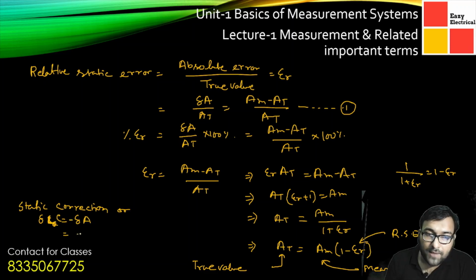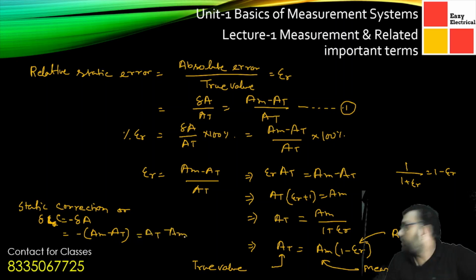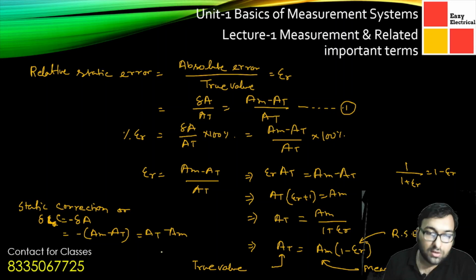That means minus of AM minus AT, that is AT minus AM. So we have to keep in mind that the static correction is basically AT minus AM. We can represent it in another manner.